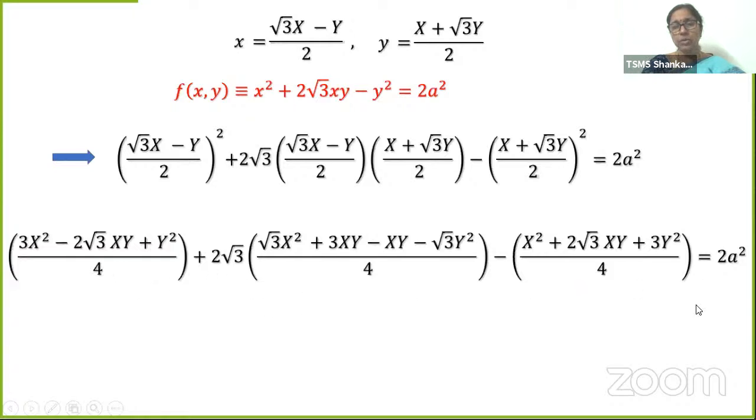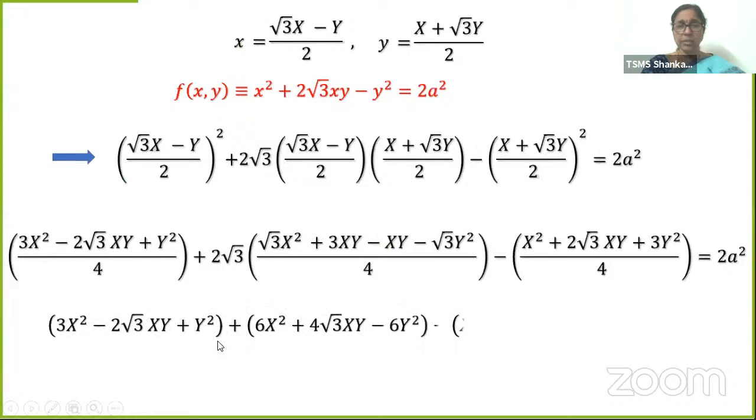Can I take by 4 to the right side? And try to eliminate these brackets by multiplying. Let's see. 3x square minus 2 root 3xy plus y square. I just left it like that only. Here you need to understand this term. 2 root 3 into root 3. Root 3 into root 3? Root 9. That is 3. 2 3s are 6. 6x square.